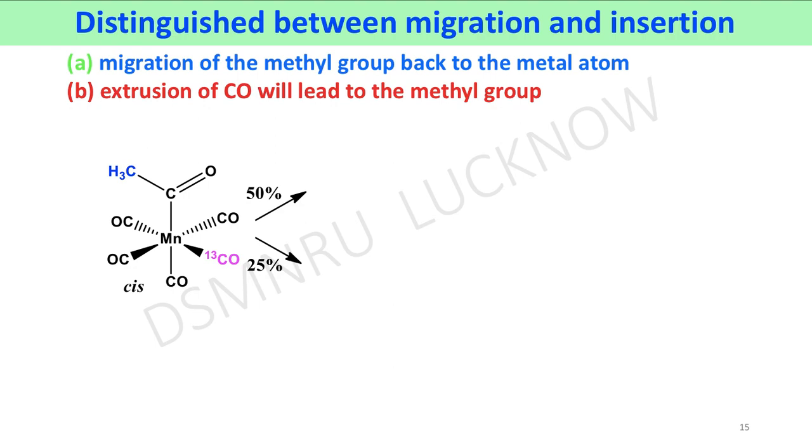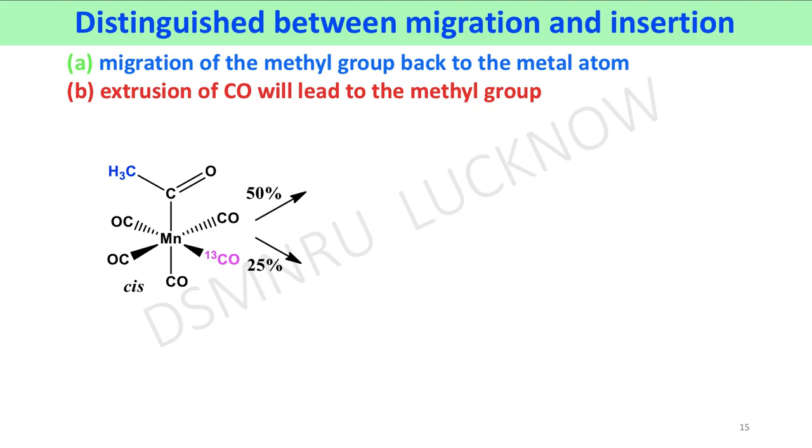In the classical way, by considering its reverse reaction, it produces cis acyl manganese pentacarbonyl complexes, which can go through the reverse reaction by following two ways. First one, that is migration of the methyl group back to the metal atom, and second one, the extrusion of the carbonyl group will lead to the methyl group.